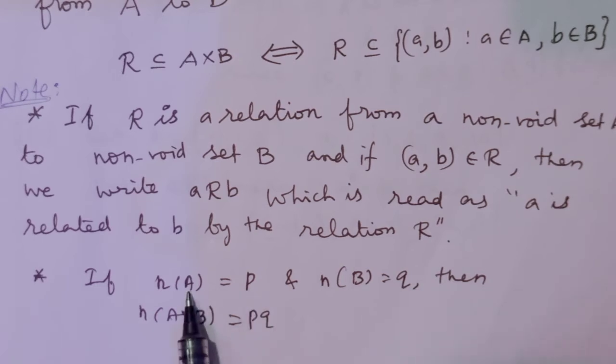If n(A), the number of elements in the set A, is p, and n(B) is equal to q, then n(A × B) is equal to p into q. Okay, very important result.